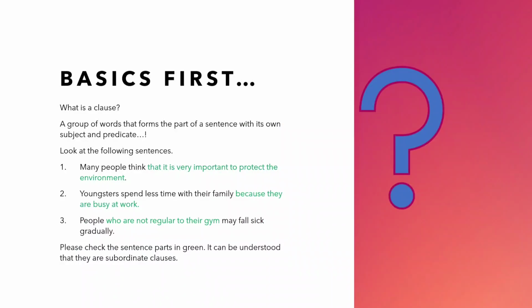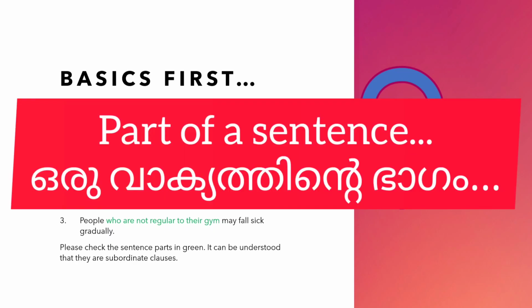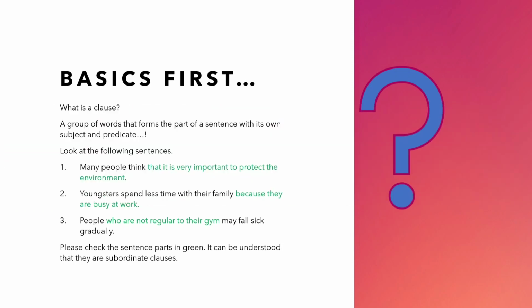First, that's the thing. What is a clause? I've already told you, a group of words that forms the part of a sentence with its own subject and predicate. Look at the following sentences. You can see some parts of the sentences are marked in green.